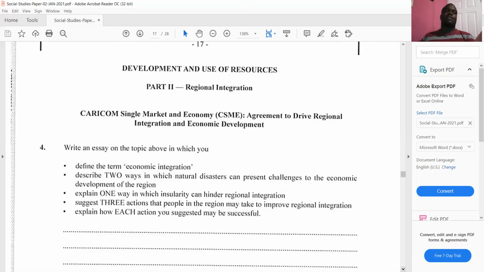Next part of the question says, explain 1 way in which insularity can hinder regional integration, right? You have to know what insularity means. So you need to do your research, right? Protecting jobs, manufacturers, and suppliers in their own country, which can be in conflict, right? So that is what insularity means.